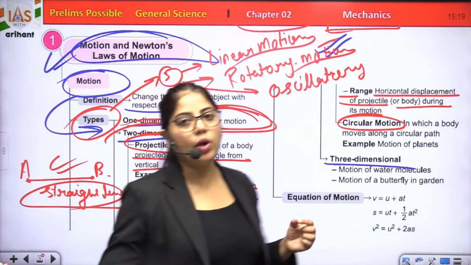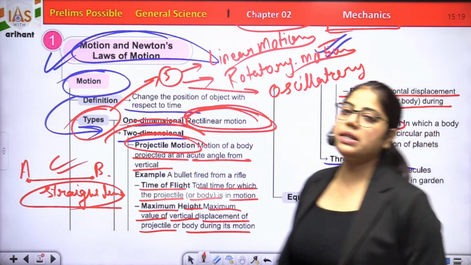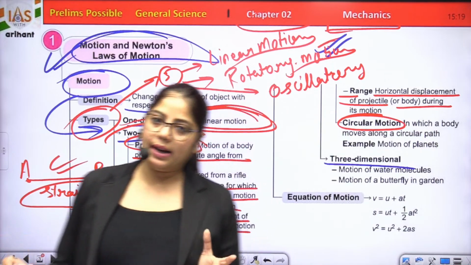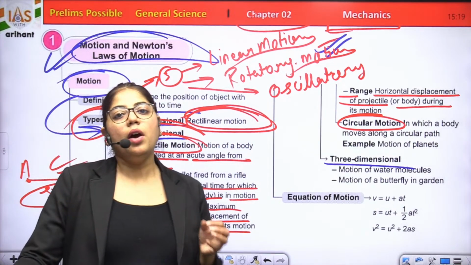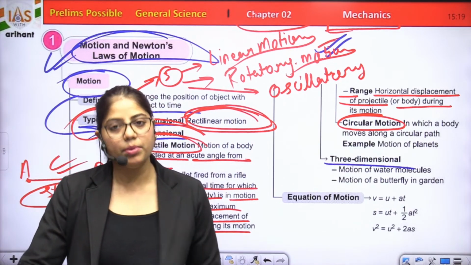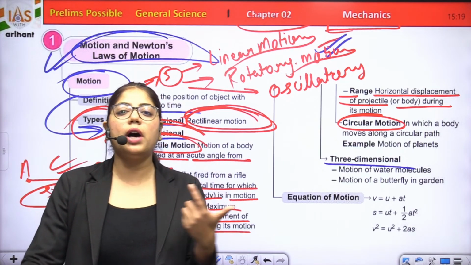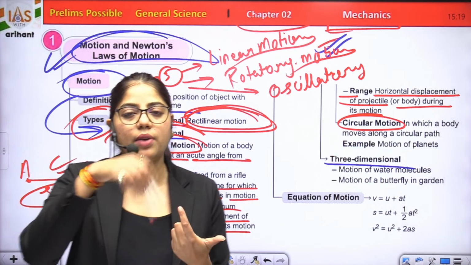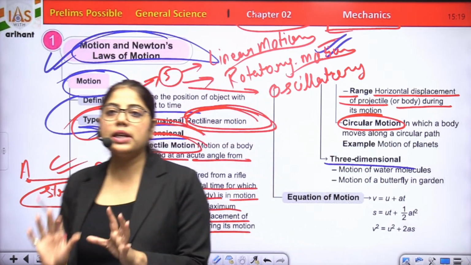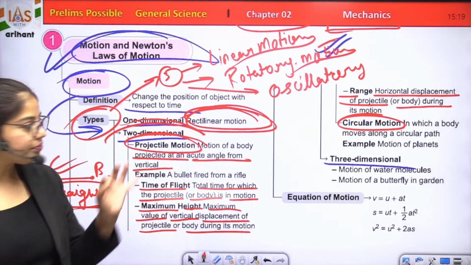The best example is all the planets in the solar system: they rotate on their axis, and they also revolve around the sun. Clear? So this is circular motion.